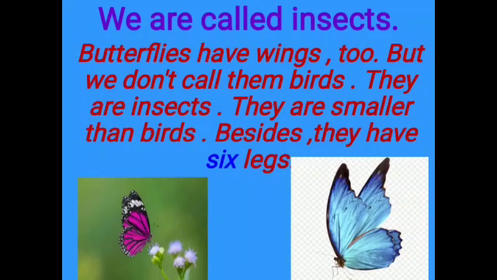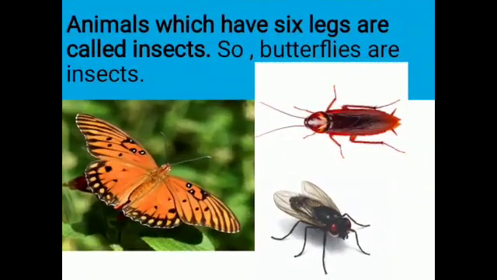Dear students, this small butterfly is attractive and we like to observe them. They are colorful. But animals which have 6 legs are insects. What do we call them? Insects. These butterflies are insects. They have 6 legs. How many legs? 6. And so butterflies are insects.